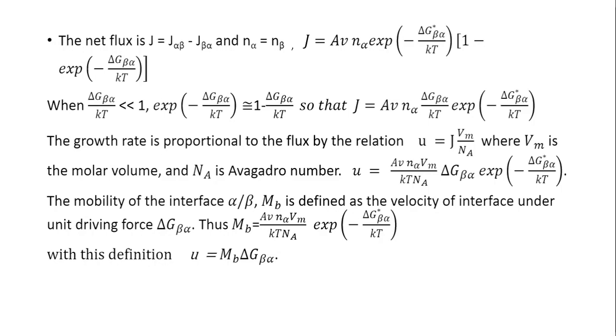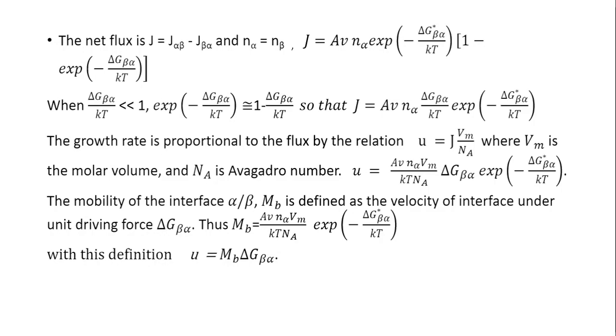So the net flux for the growth of beta is the rate at which atoms jump from alpha to beta minus the rate at which atoms jump from beta to alpha, and N alpha is equal to N beta. Here the concentration is the same on both sides of the interface because we are considering a massive transformation.